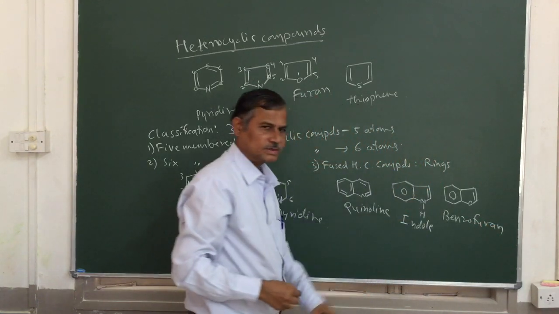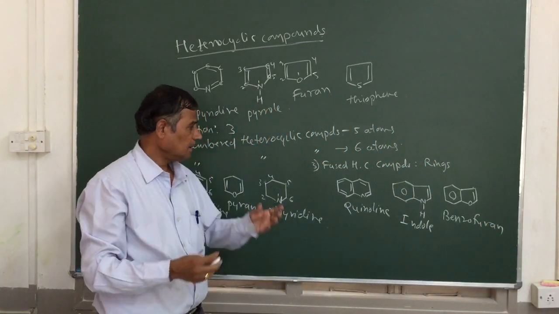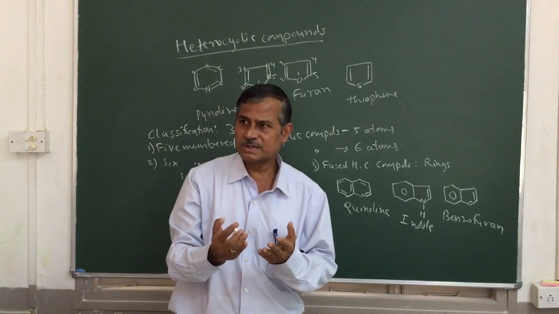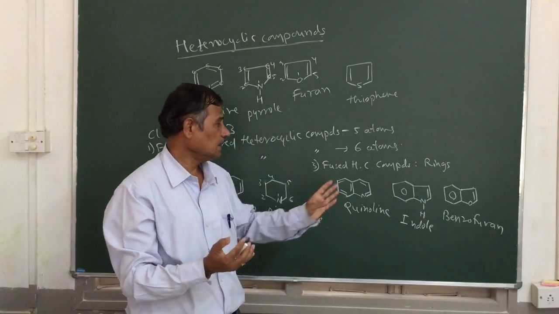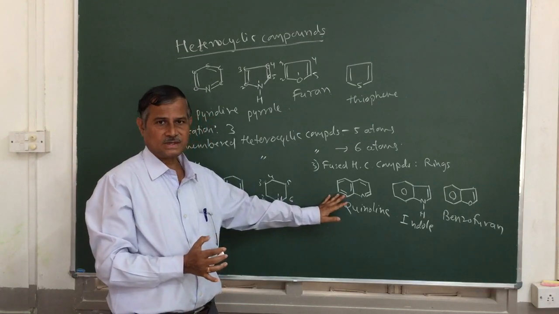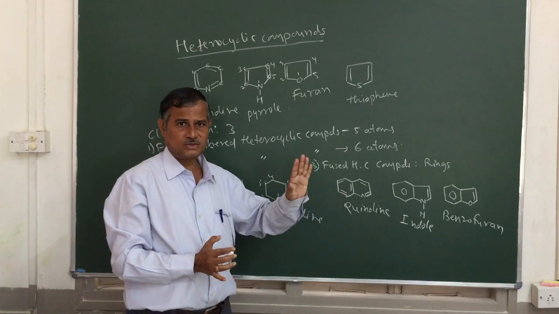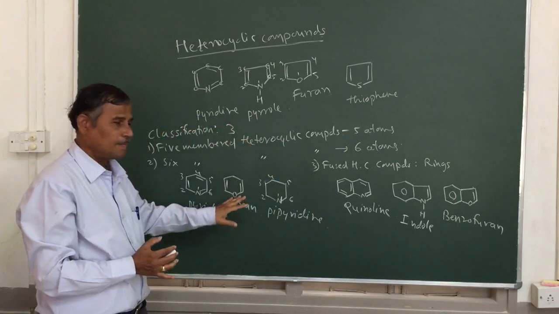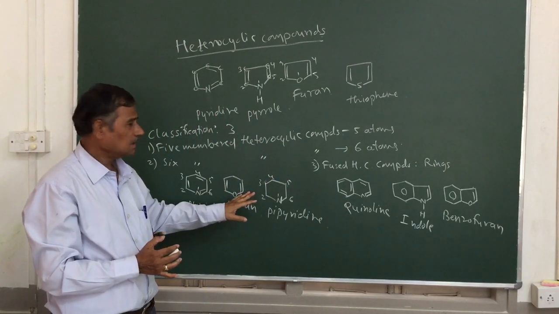So in this heterocycle, what has happened here? Two or more heterocyclic ring systems are being fused here. So these are called fused heterocyclic compounds. Okay. So as you know, there are 3 types of heterocyclic compounds.